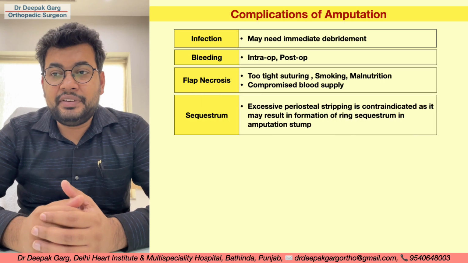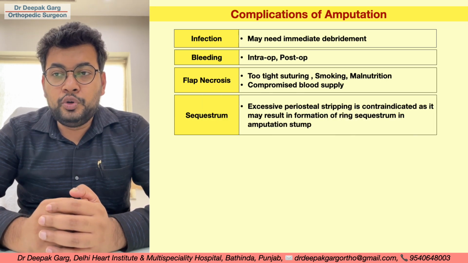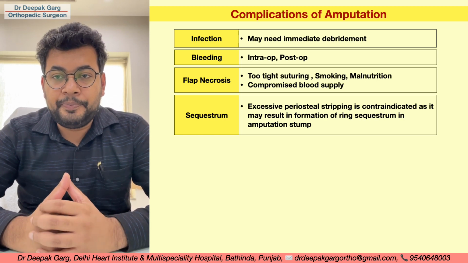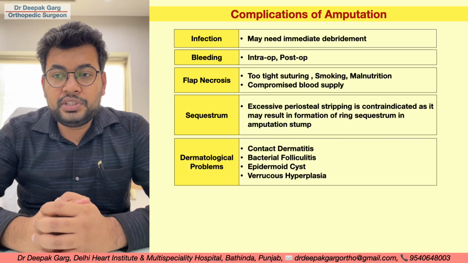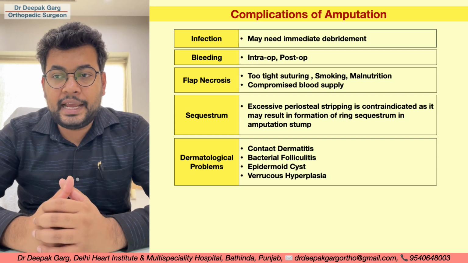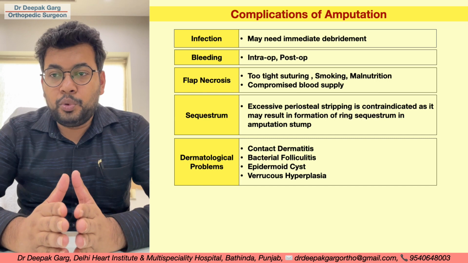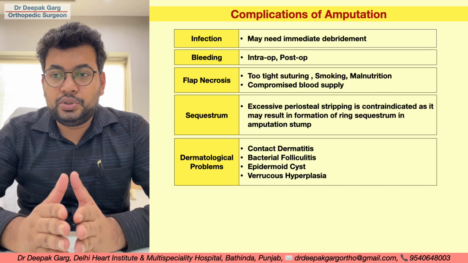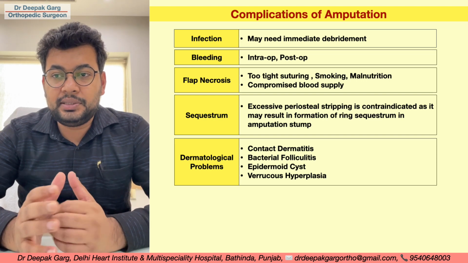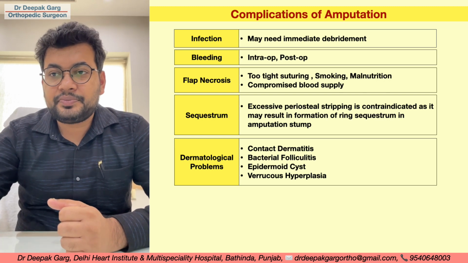Another complication is sequestrum, like we have already talked. If we remove too much of the periosteum and we do excessive periosteal stripping, then it can lead to the formation of a ring sequestrum. There can be many dermatological problems like contact dermatitis, bacterial folliculitis, epidermoid cyst, and verrucous hyperplasia. So all these complications are mostly related to the prosthesis. So if we solve the problems of prosthesis fitting, these problems usually resolve in 2 to 3 weeks.